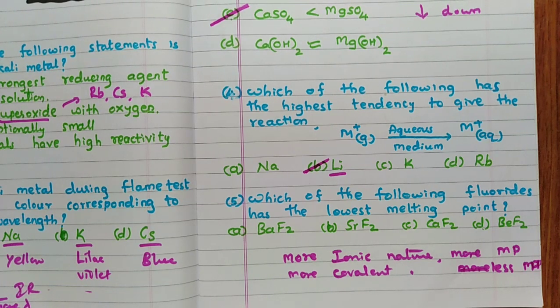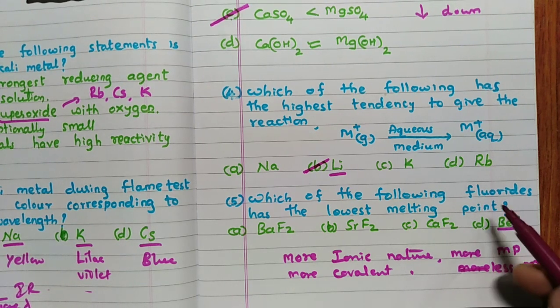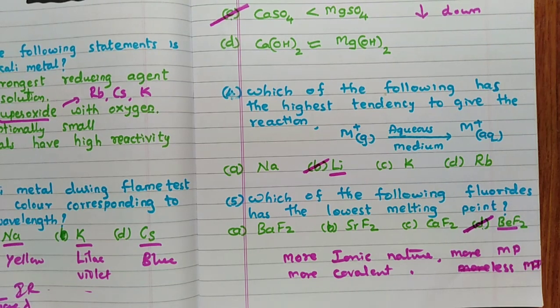We know that among alkali metals, lithium, and among alkaline earth metals, beryllium, show maximum polarizing power. That is also one of the exceptional, anomalous behaviors. Maximum polarizing power means maximum covalent nature. Hence, beryllium fluoride has maximum covalent nature, and because of that reason the lowest melting point is present.